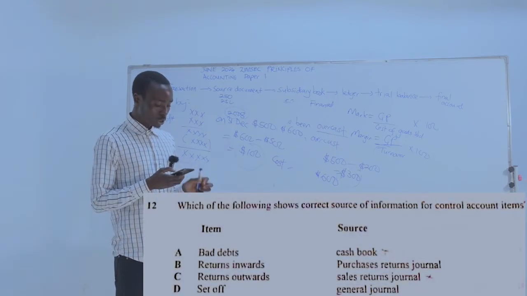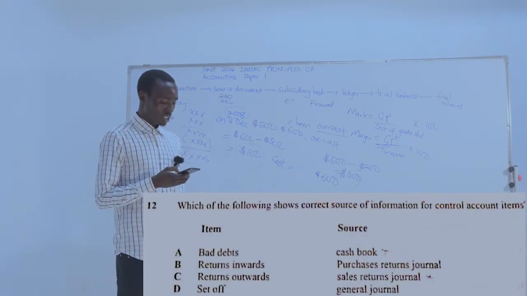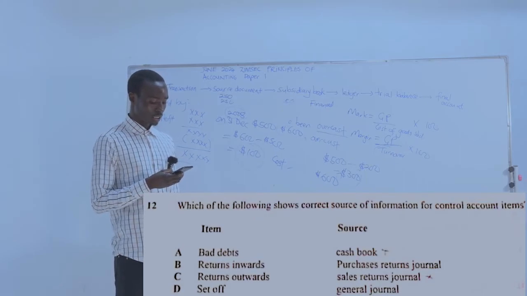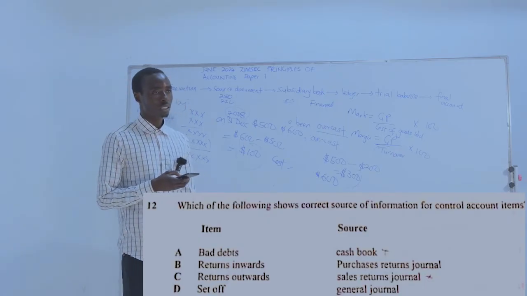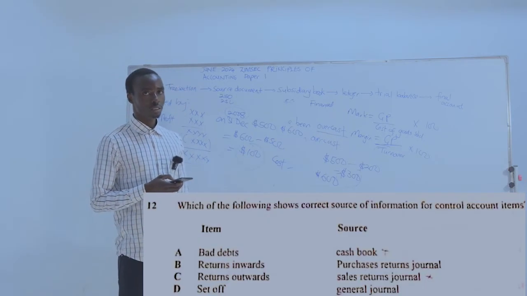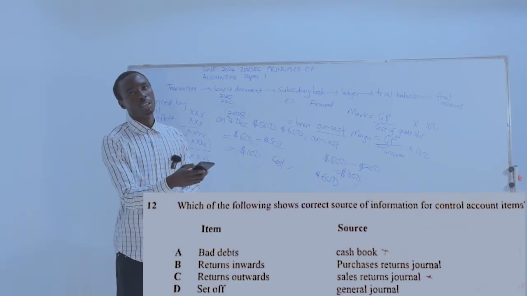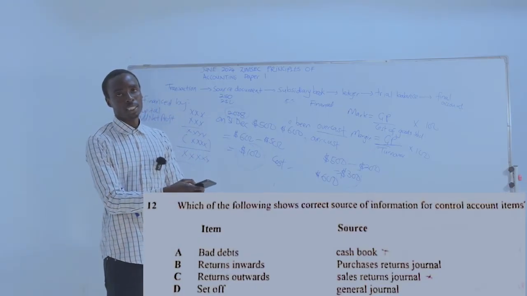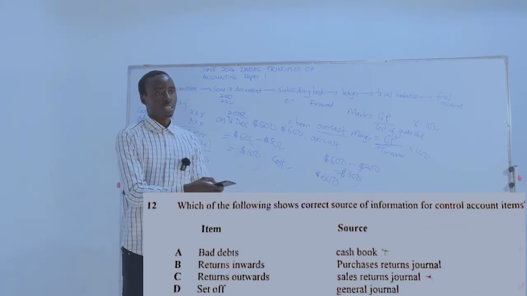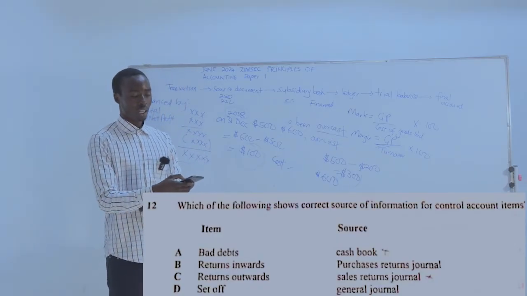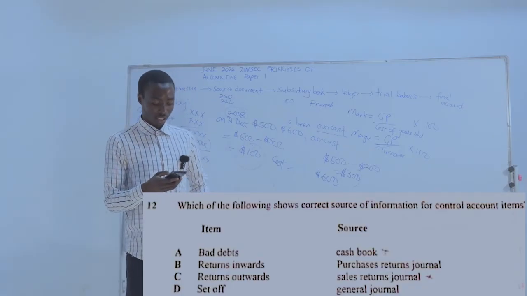Which of the following shows the correct source of information for control account items? Right, at my control account, we are talking about the sales ledger control account, which deals with trade receivables, where customers buy goods from the business on credit. Right. We have got the purchase ledger control account, which deals with credit purchases.